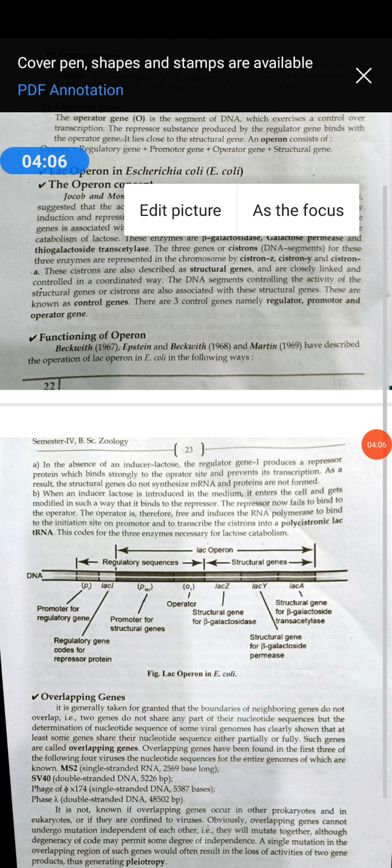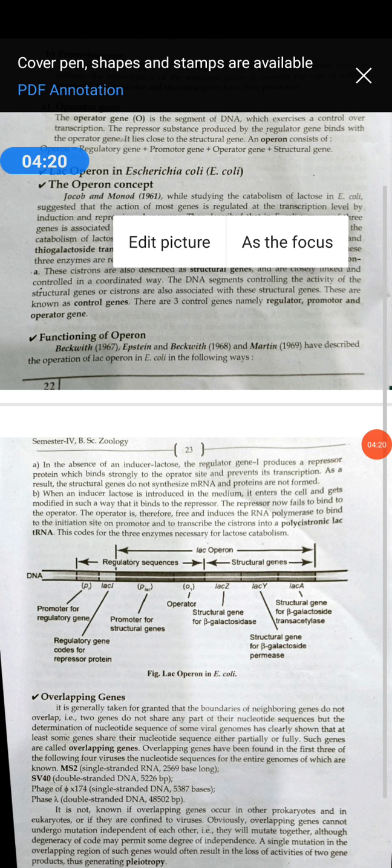The repressor protein binds to the inducer and forms a complex that is called the repressor inducer complex. That repressor inducer complex does not bind to the operator, but in the absence of the inducer, the repressor binds to the operator. In the absence of the inducer, keep in mind, because this is a very complicated topic.